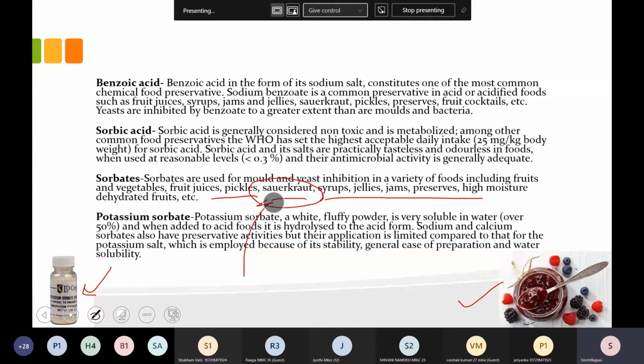Okay, so it can be used as a probiotic also, and it is, but after some time preservation is also required, like something you can do at home. But if you are getting it commercially, then in those sauerkraut, the commercially available products, these sorbates will be there, and that is again for the preservation.